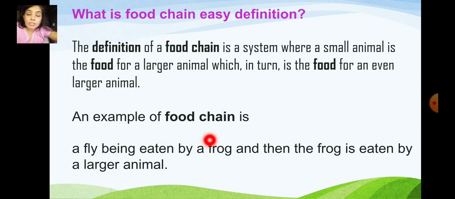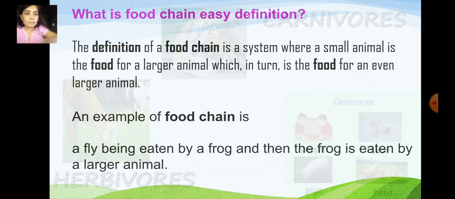So the frog is a small animal. And who eats the frog? The frog is eaten by a larger animal. Small animals are eaten by a little bigger animal, and this larger animal is eaten by a very large animal. This is called the food chain.